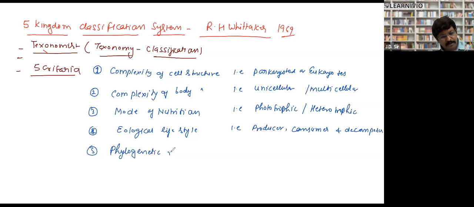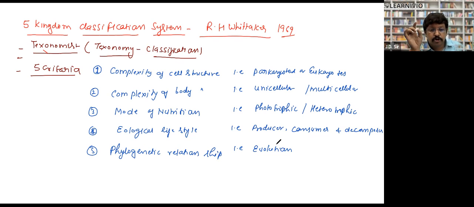What is phylogenetic relationship? It is evolution. Those who came on the earth first always come first in classification. So first came Monera, the first kingdom. Then Protista, the second kingdom.